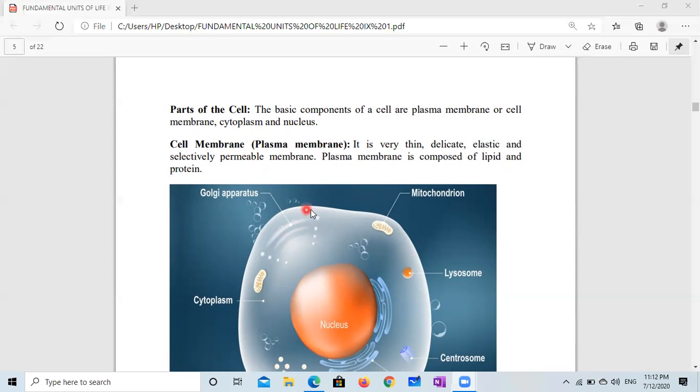First comes plasma membrane. It is very thin, delicate, elastic, selectively permeable membrane. Plasma membrane is composed of lipid and protein. So we can say this is the plasma membrane which encloses all the contents of cell.